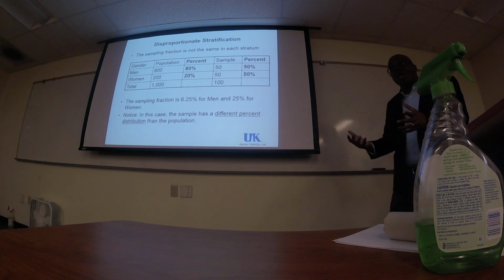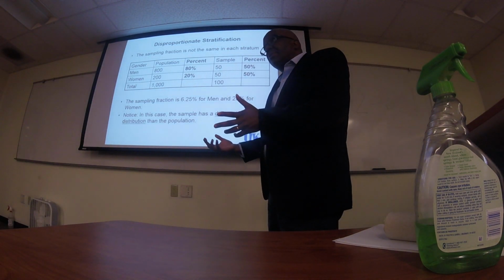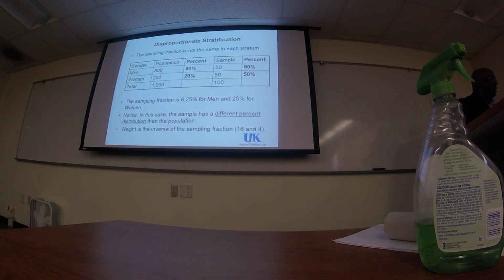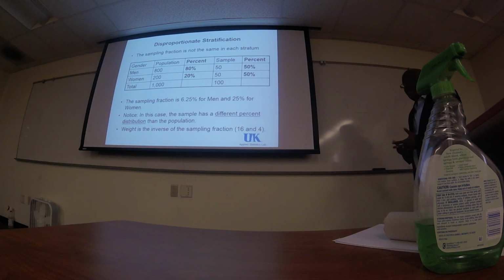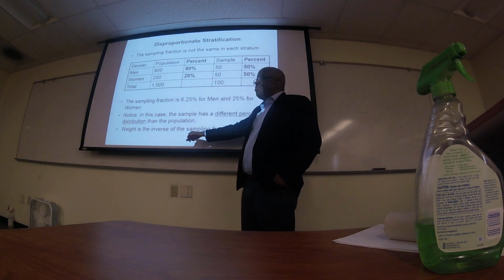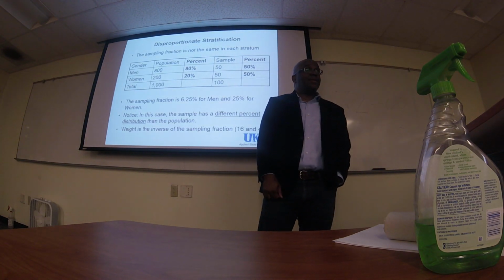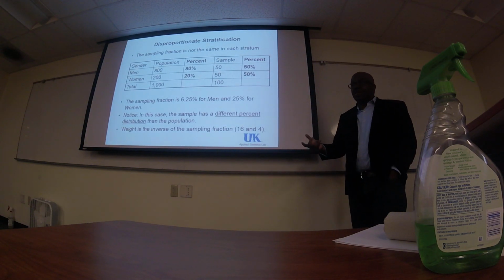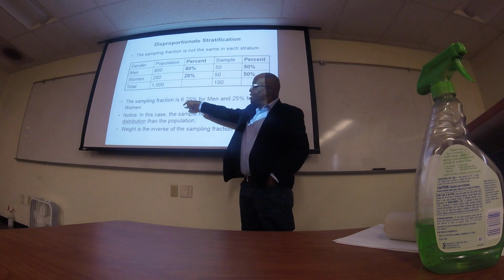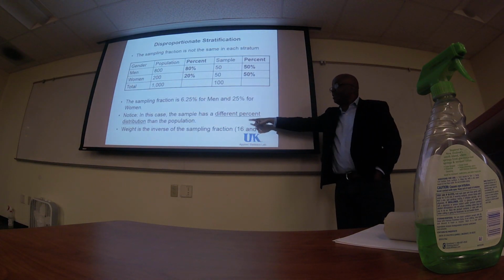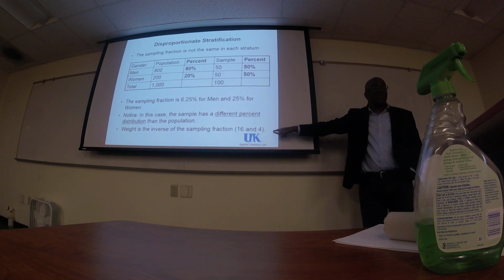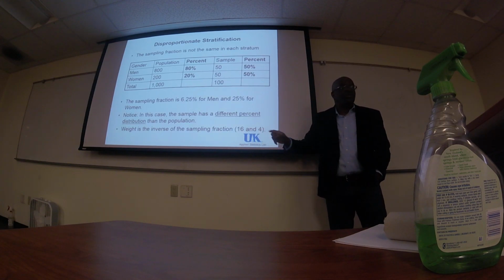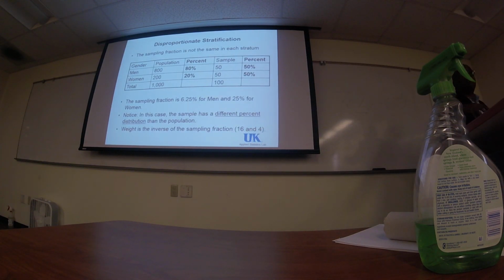That means they don't have equal probability of selection. Then to correct and make them have equal probability of selection, I have to use weights. And the weight in this case will be equal to the inverse of the sampling fraction. 1 over 0.0625 is 16, 1 over 0.25 is 4. Then I have to multiply them in my sample by this value so that each of them